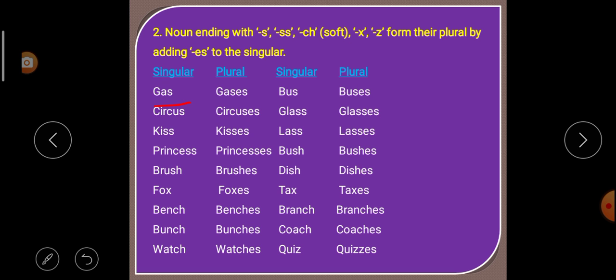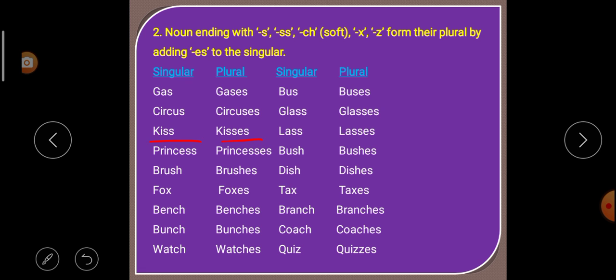Let us look at some examples. Guess. In this noun, the noun is ending with s. So we have added es. So it becomes guesses, and it becomes plural. Next, bus. This noun is also ending with s. So we have added es, and it becomes buses. That means plural. Next, noun ending with double s. K-I-double-S, kiss. So to this noun also, when we add es, it becomes